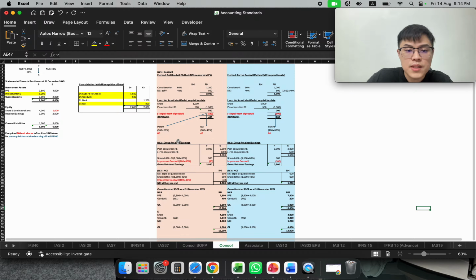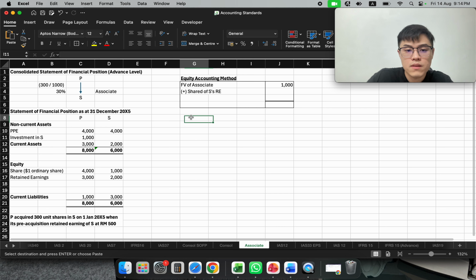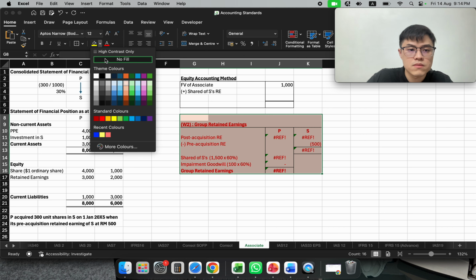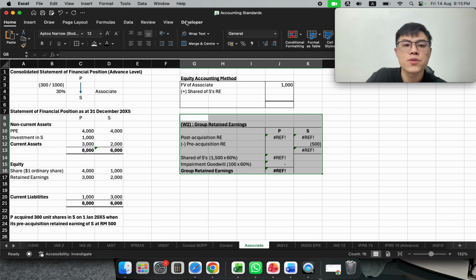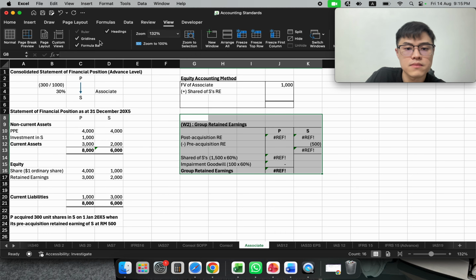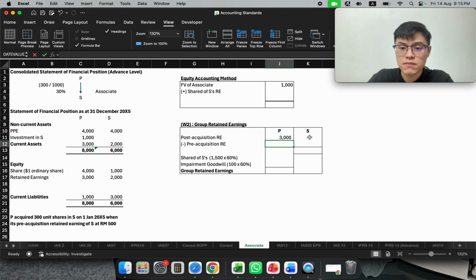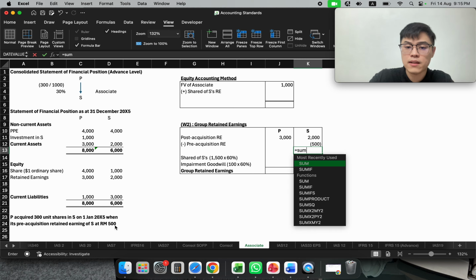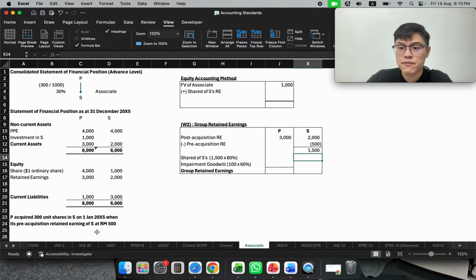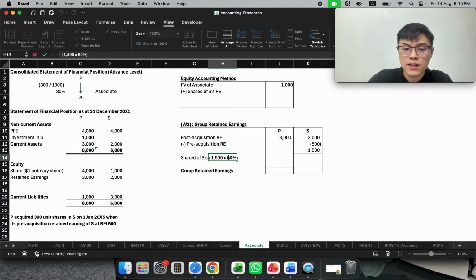So let's use the template here. Using this template, P post-acquisition 3000, S post-acquisition 2000. And the pre-acquisition retained earning is 500. I will get 1500. And there's no impairment. Share of S retained earning, 1500 at 30% because it's our associate.